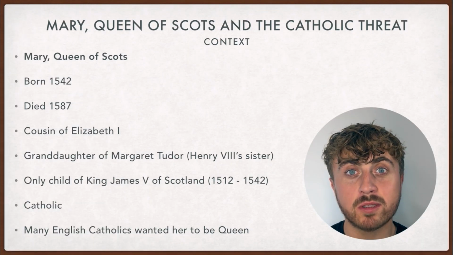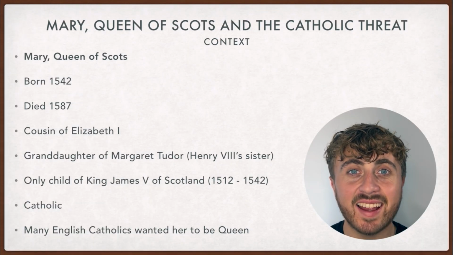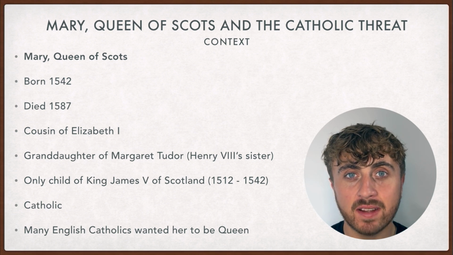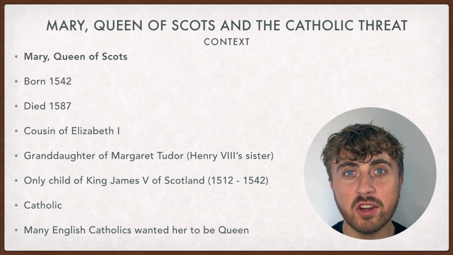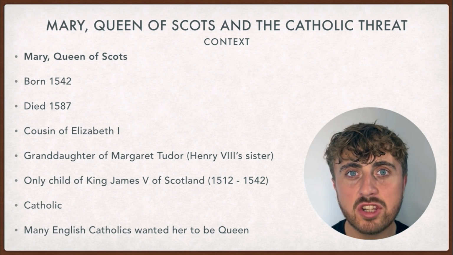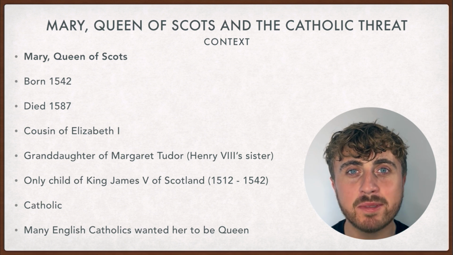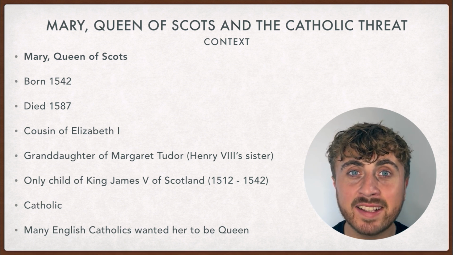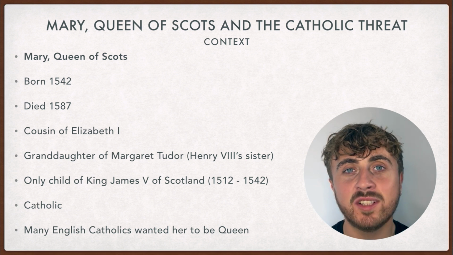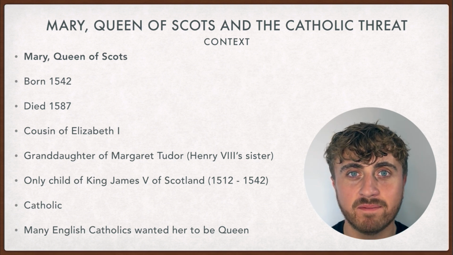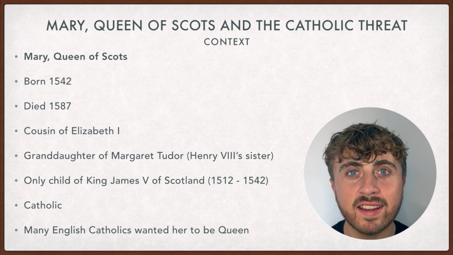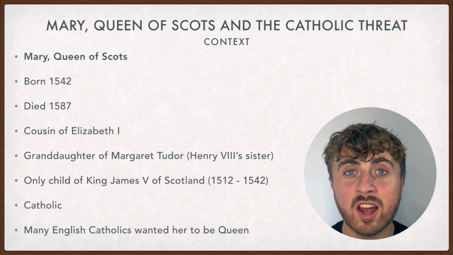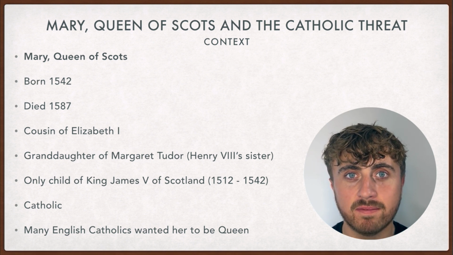Mary Queen of Scots was born in 1542 and died in 1587. She was the cousin of Queen Elizabeth. She was also the granddaughter of Margaret Tudor, who was Henry VIII's sister. She was also the only child of King James V of Scotland, who was born in 1512 and then became king 17 months later, until his death in 1542. Mary was a strong Catholic, and many Catholics in England wanted her to replace Elizabeth.